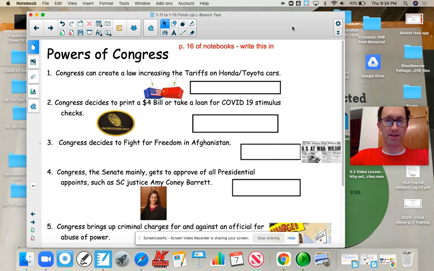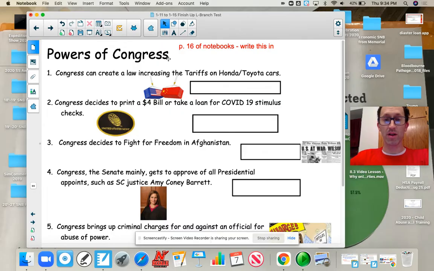Eighth graders, here is one of your last lessons for the legislative branch. It should be a pretty quick one outside of the little bit that you have to write in here. Take a moment, go to page 16 of your notebooks. It should be a blank page. And at the top, write down powers of Congress.